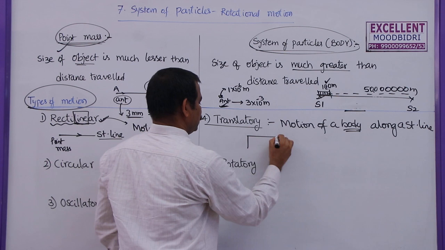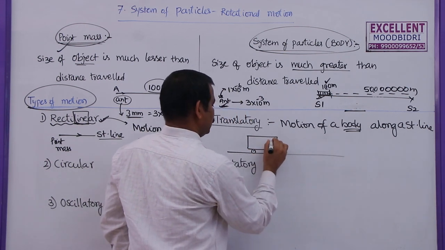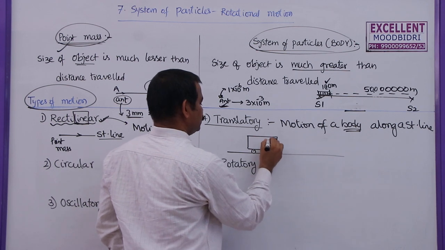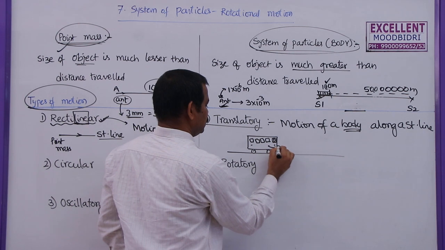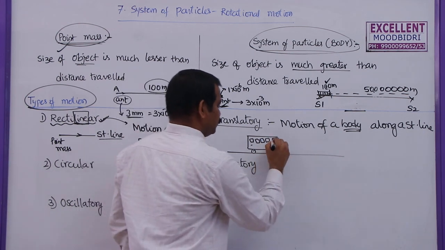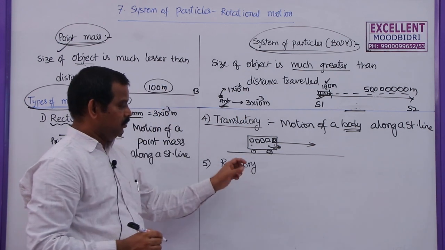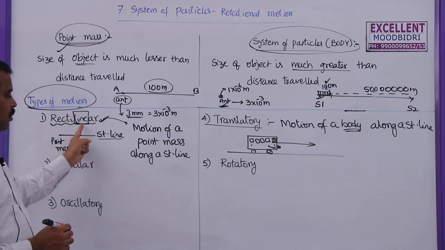Suppose a bus is moving on a road. This is the bus and this is the driver D. These are the passengers. This is the engine, this is the headlamp. If you consider this one moving along a straight line, then the bus is said to have translatory motion but not rectilinear motion.